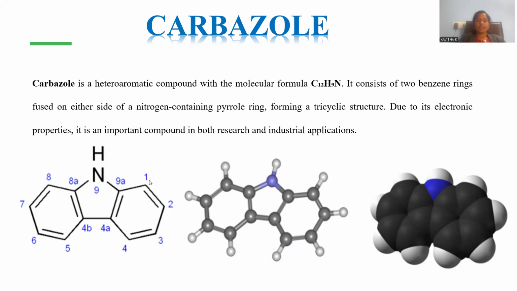The numbering will be started from the carbon: 1, 2, 3, 4, and then let me jump into the other benzene ring, where 5, 6, 7, 8 in continuation. Bridgehead carbon atoms are always given the least priority. They may not be considered in the main numbering system. Rather, you go with additional numbering after the completion of 1, 2, 3, 4 and the continuation 5, 6, 7, 8. Later, the atoms bridging between the two benzene rings are regarded as 4A and 4B. Whatever comes in the adjacent opposite direction is designated as 8A, 9A, and the heteroatom is given 9.